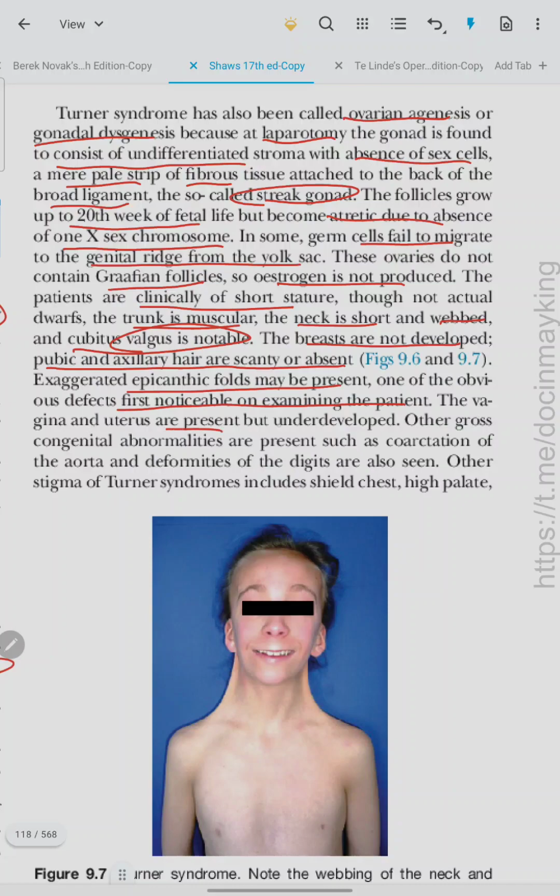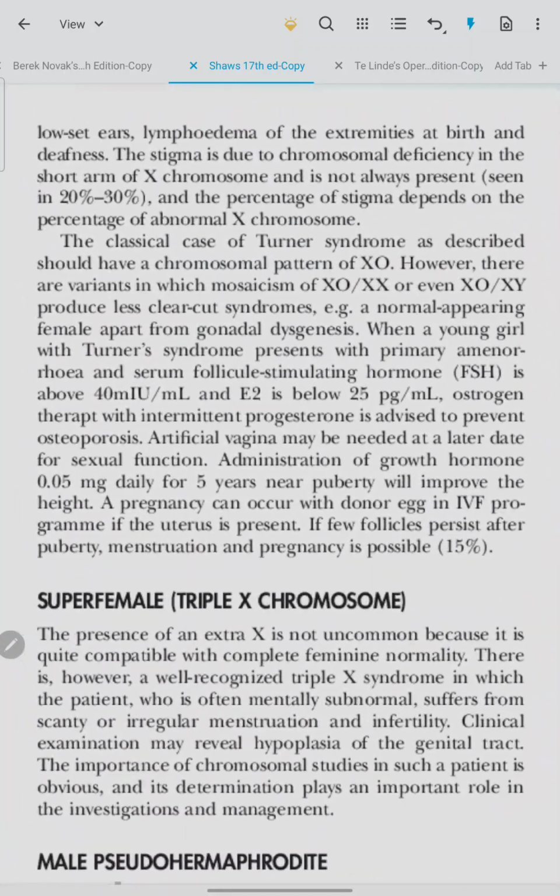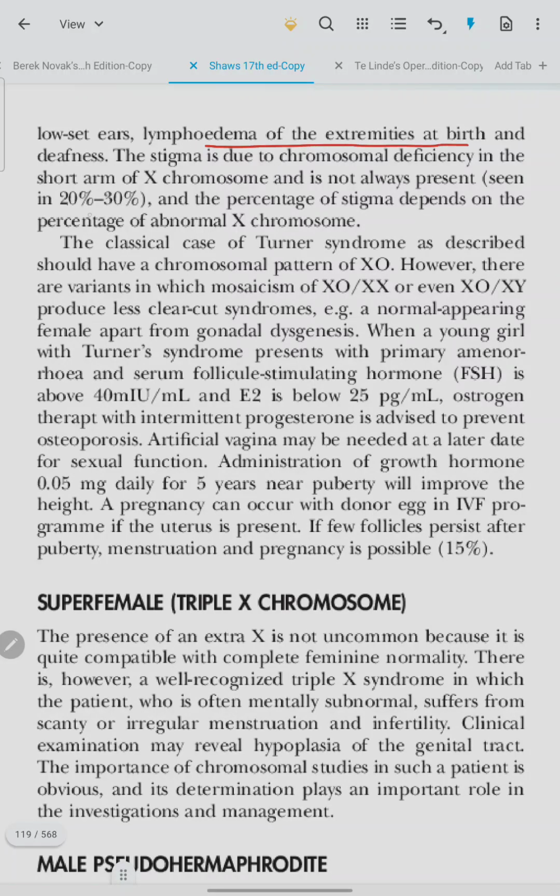The vagina and uterus are present but underdeveloped. Other gross congenital anomalies are present, such as coarctation of the aorta. Deformities of the digits are also seen. Other stigmata include shield chest, high palate, low set ears, lymphedema of extremities at birth, and deafness. Stigmata are due to chromosomal deficiency in the short arm of the X chromosome and are not always present. The percentage of stigmata depends on the percentage of abnormal X chromosome. The classic case of Turner has an XO pattern; however, it may be a mosaic of XO and XX or even XOXY, which produce a less clear-cut syndrome.